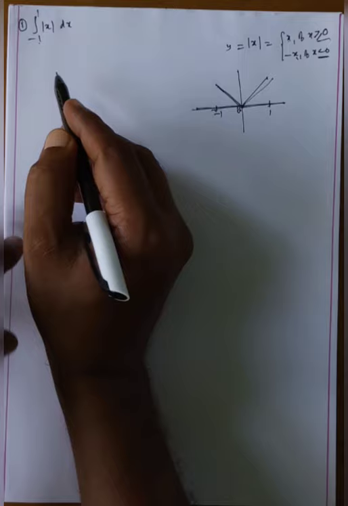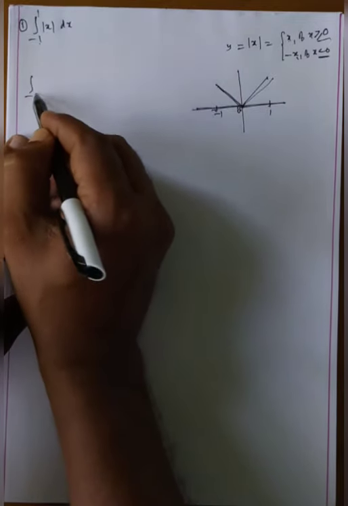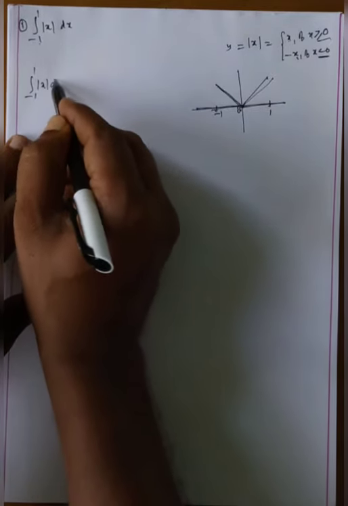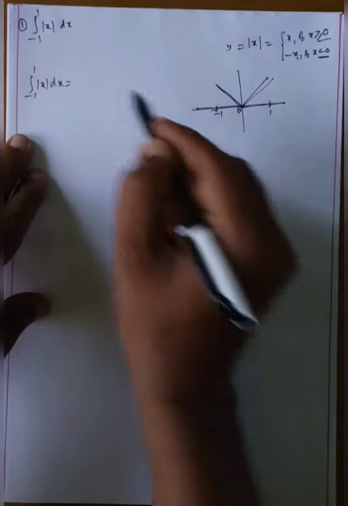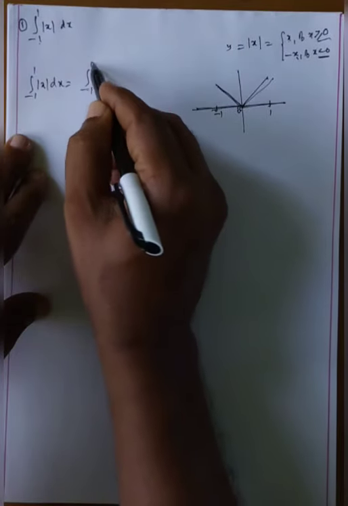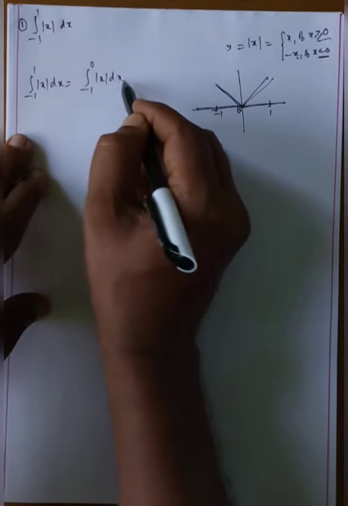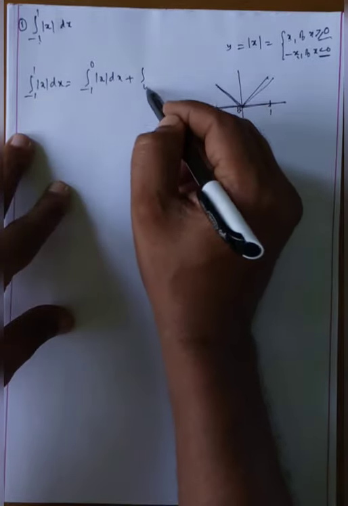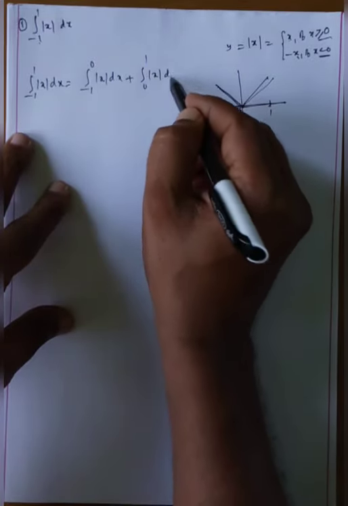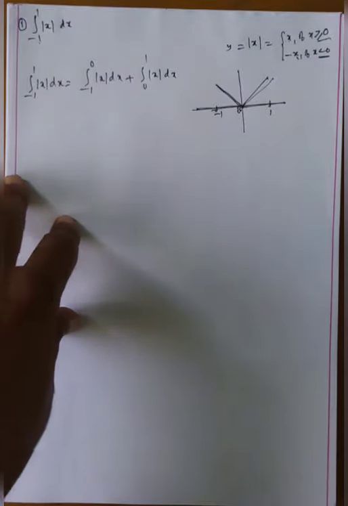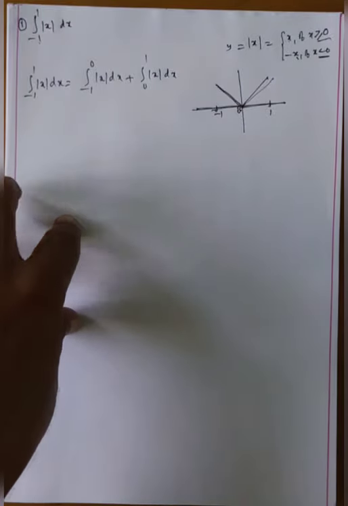That's why the integral of minus 1 to 1 mod x dx is equal to, splitting into the 2 intervals, the integral of minus 1 to 0 mod x dx plus the integral of 0 to 1 mod x dx. I hope that you understood. Do you have any doubt? I think there is no doubt.